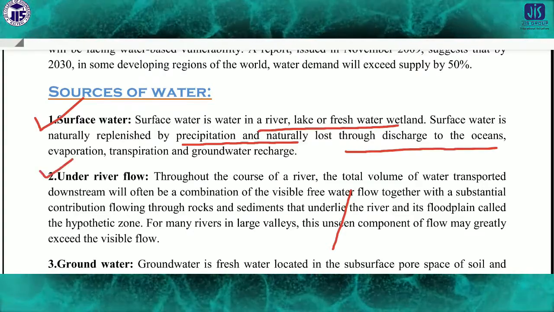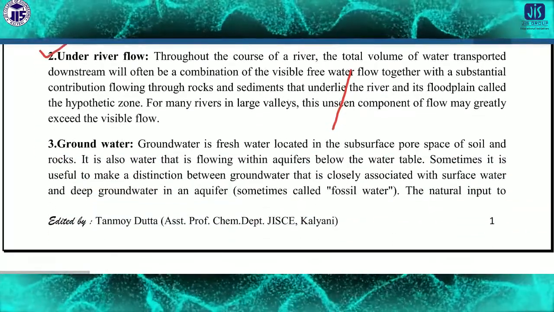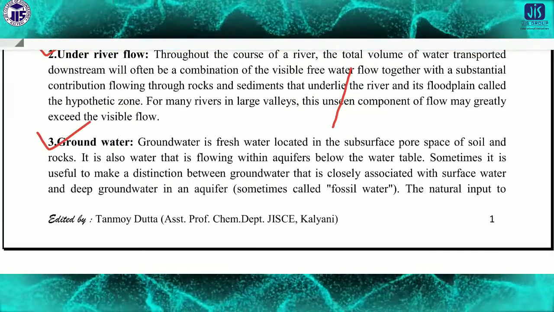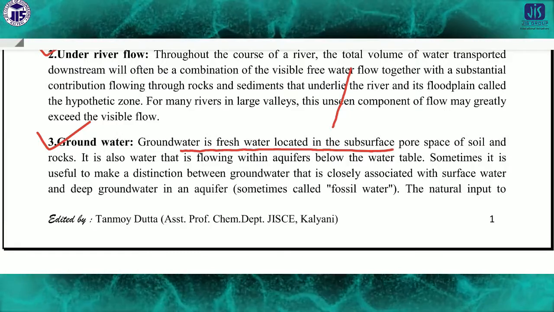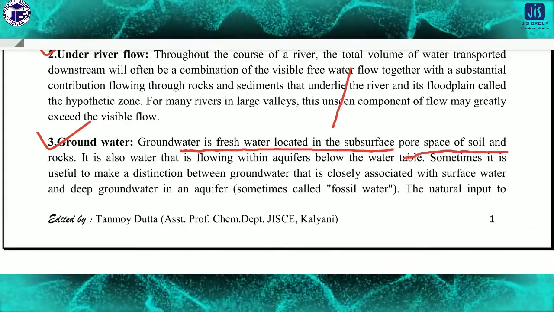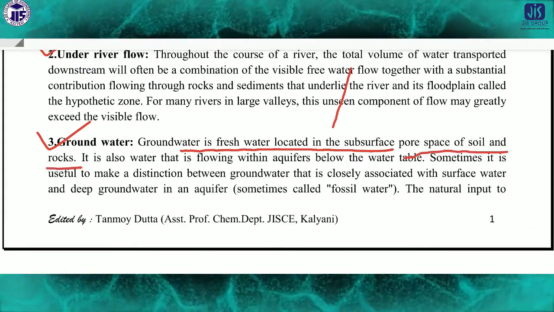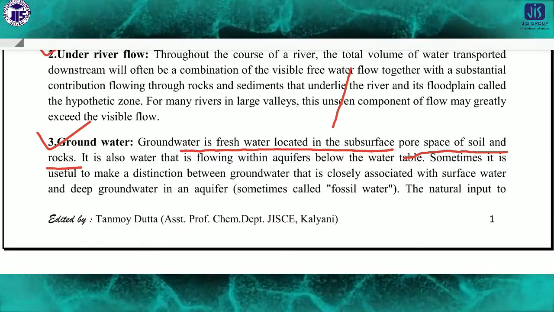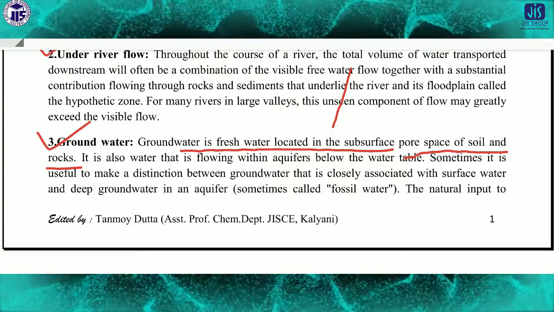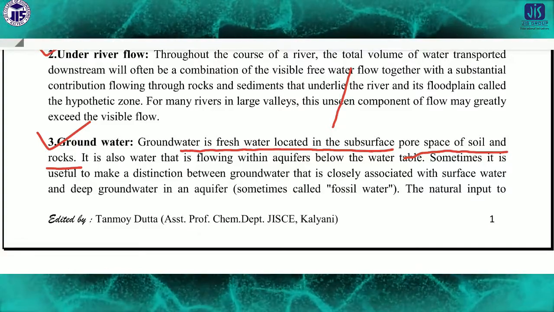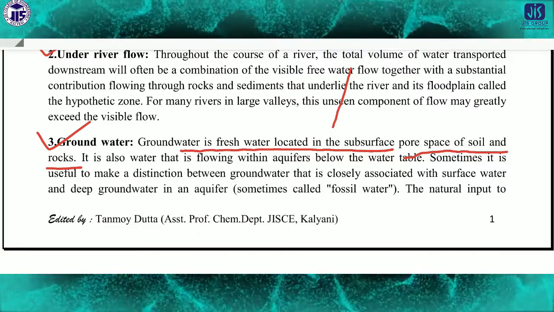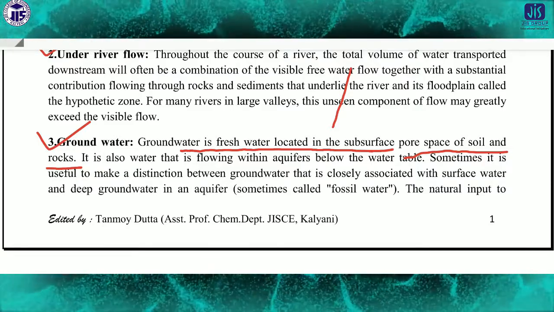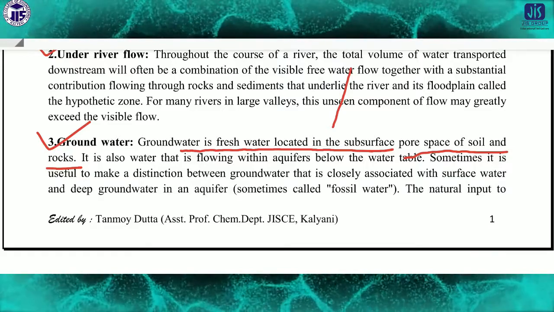And the third source of water is groundwater. All of you know very well that groundwater is fresh water located in the pore spaces of the soil and rocks. It is also water that is flowing within aquifers below the water table. Groundwater is another important source of water, and generally it is taken as pure water, and we use it for our drinking purpose.